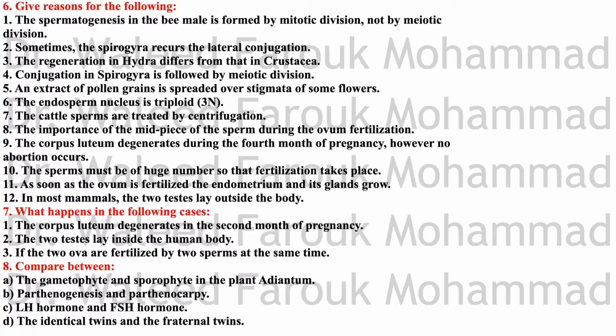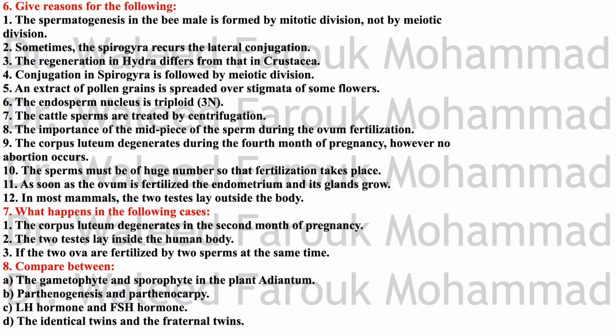Conjugation in spirogyra is followed by meiotic division, in order to reduce the number of chromosomes in the zygote from diploid to haploid, and to be similar to the original cells, which are haploid number.